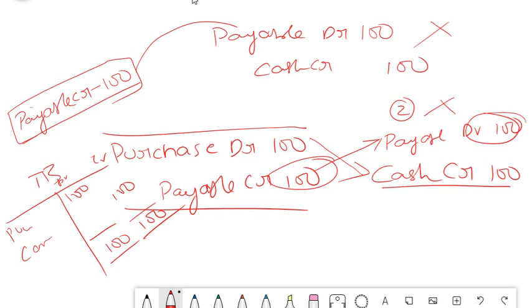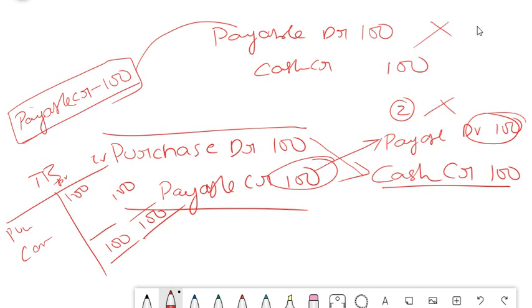But if they post the wrong entry, that means partial error. That means one side is correct, but the other side is not correct. What he did here was, while posting this journal entry, he didn't give a debit of payable of 100. Instead, he straight away reduced the cash balance. So what happens here?